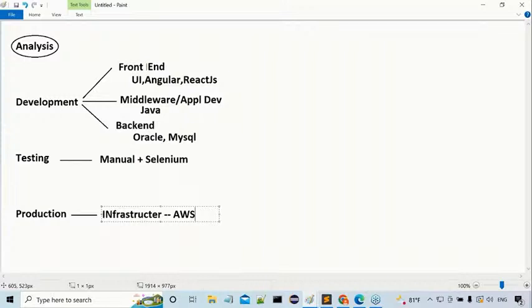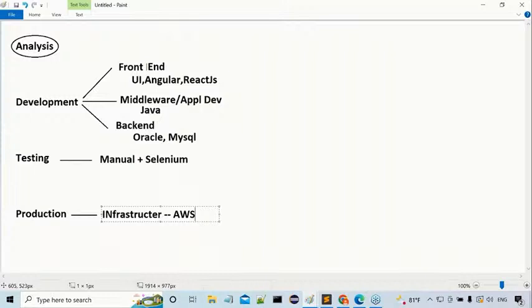Are all of you getting my point or not? Then who has these many technologies actually? This total technology set is called full stack Java. This full stack Java has very good demand in the outside market nowadays. This is totally full stack.